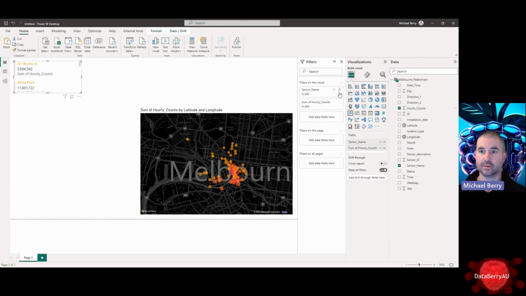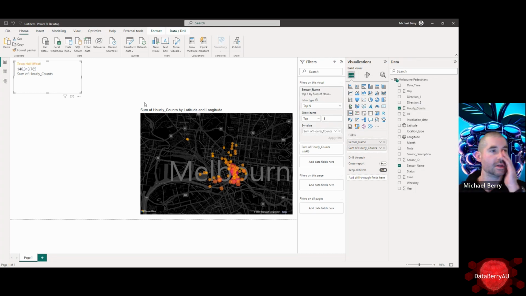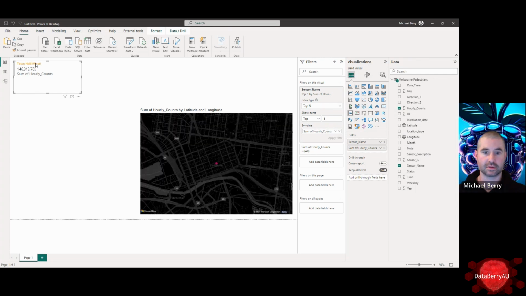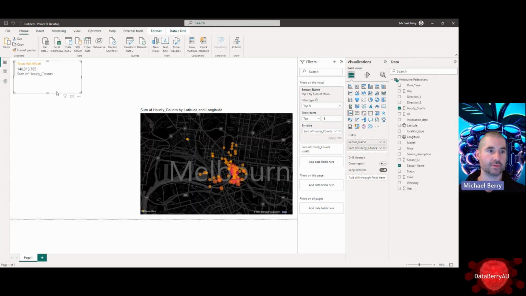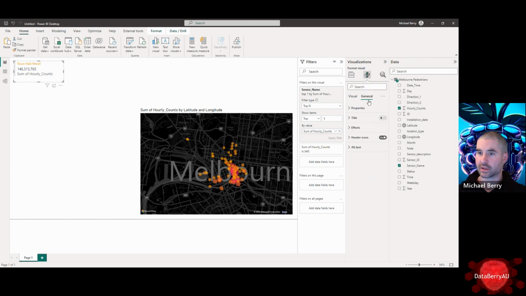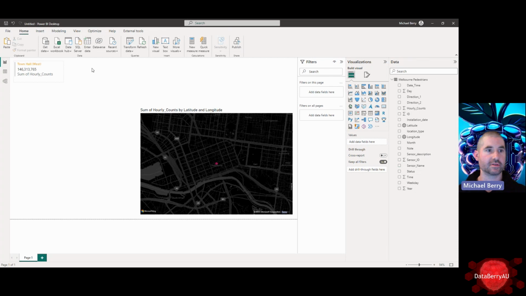Take the sum. We're actually going to do a top N, top one by the hourly counts. There we go. So Town Hall West, this guy here. That's got our highest of all time. Just one. Couple of visual effects. Let's give it a border, just a nice light grey. Then we're going to do a couple more of these.